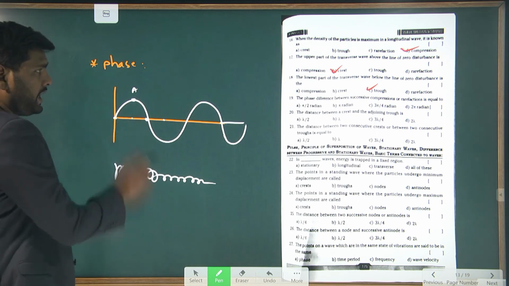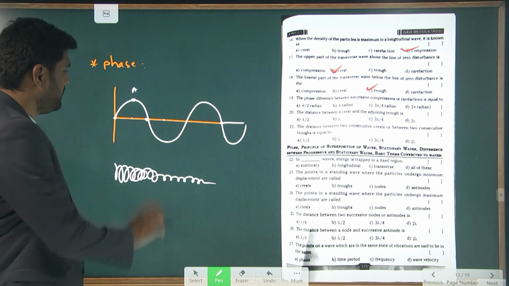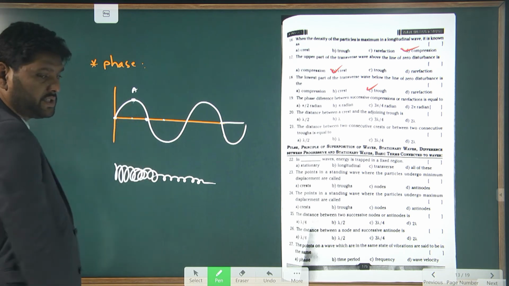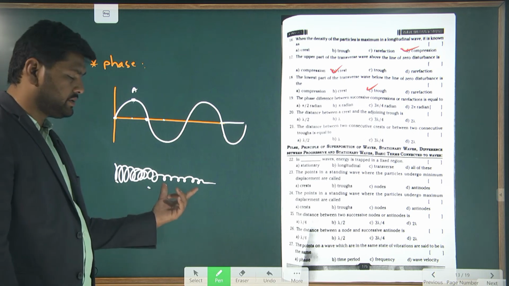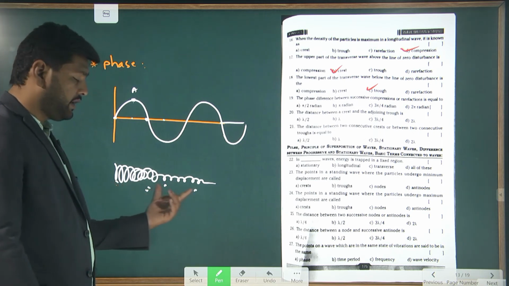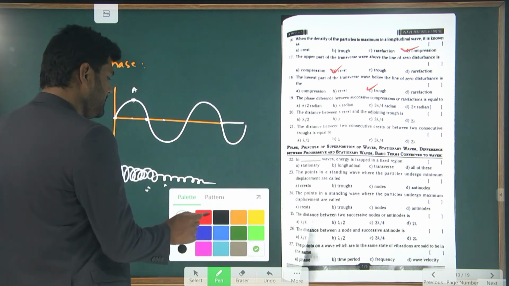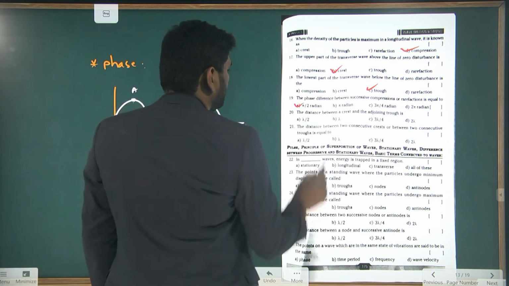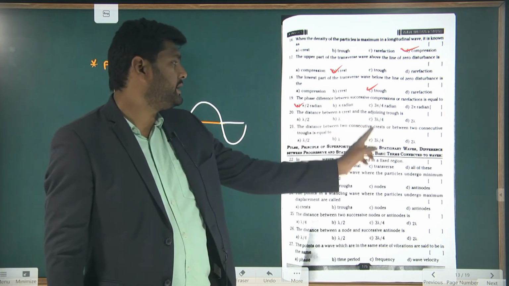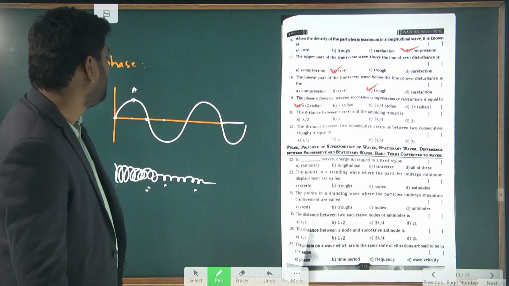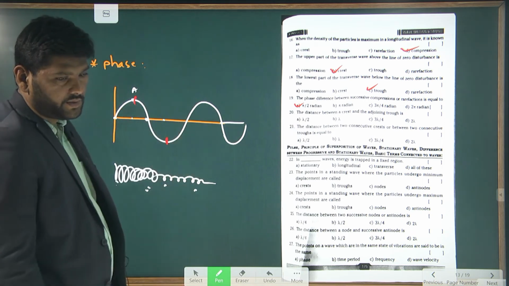How many radians is it between here and here? The phase difference for crest and trough, I mean compression and rarefaction, is pi by 2. So the answer for this is pi by 2. And next, the distance between crest and adjacent trough, how much is it?